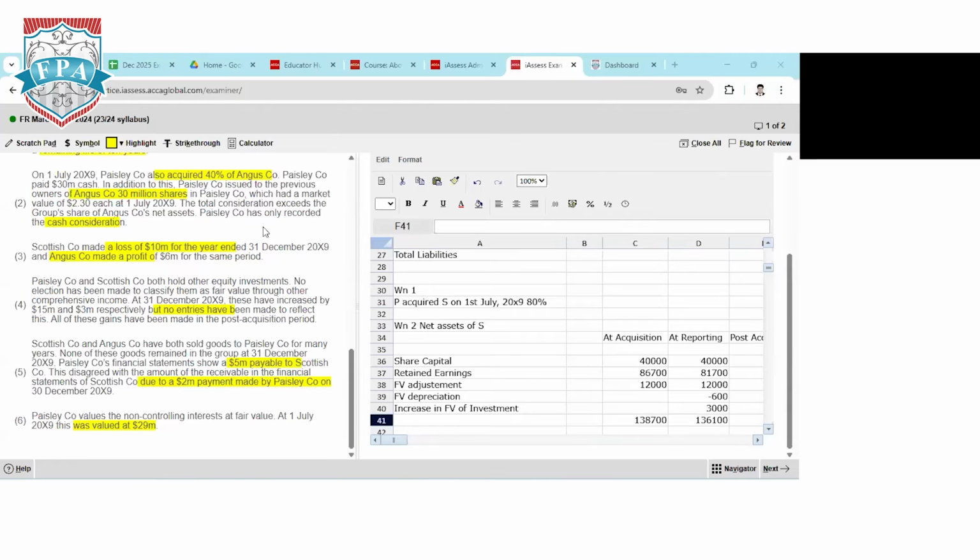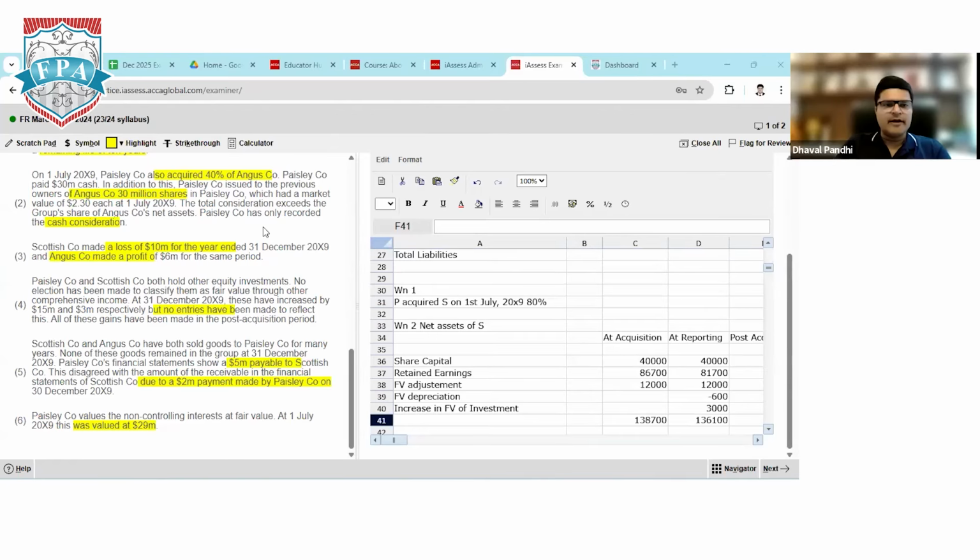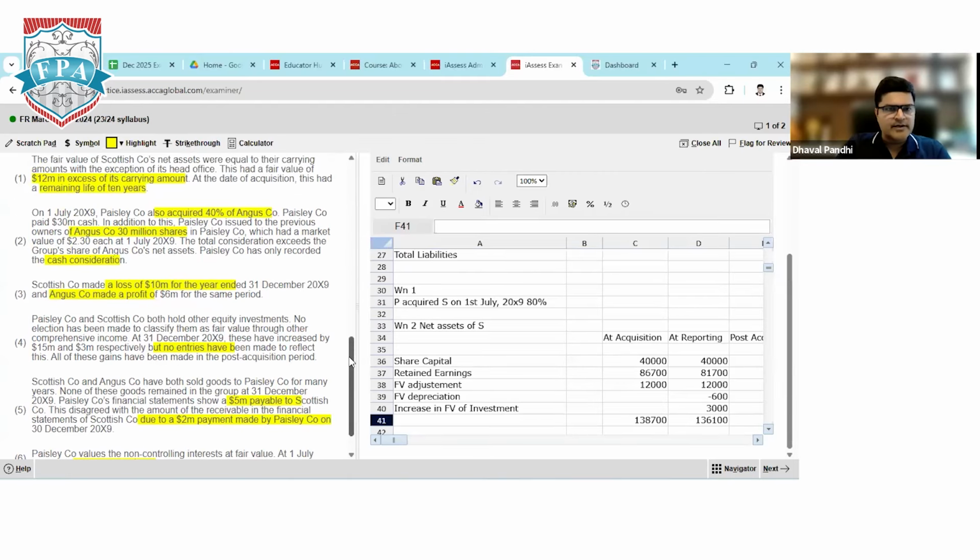They have already given to you in the adjustment that there is a difference in the fair value of shares of parent and subsidiary both. So parent company has got an increase in fair value of the shares where I can show that adjustment.